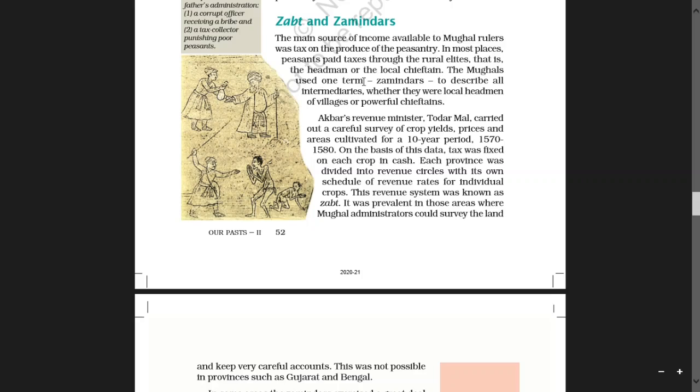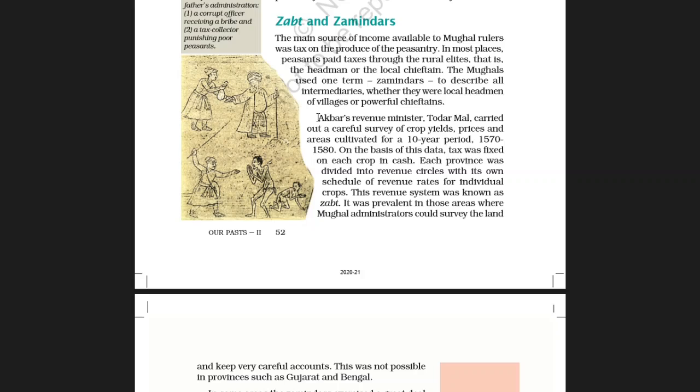The Mughals used one term, zamindars, to describe all intermediaries, whether they were local headmen of villages or powerful chieftains. The Mughals used one term here, zamindars. Zamindars means landowners. Intermediaries means a link between, whether they were local headmen of villages or powerful chieftains or chief of that village.